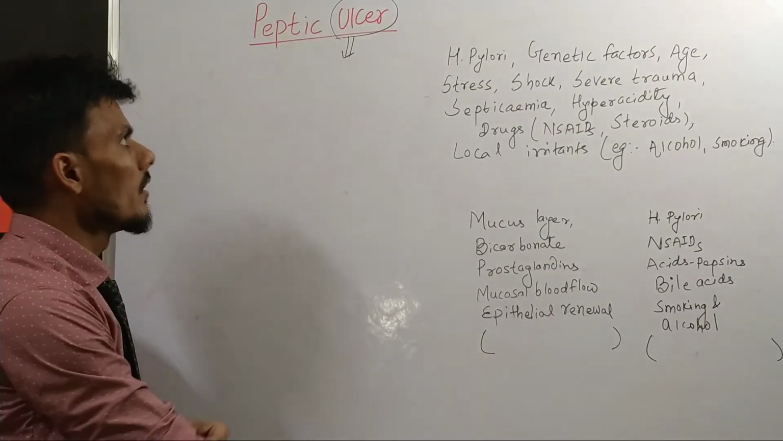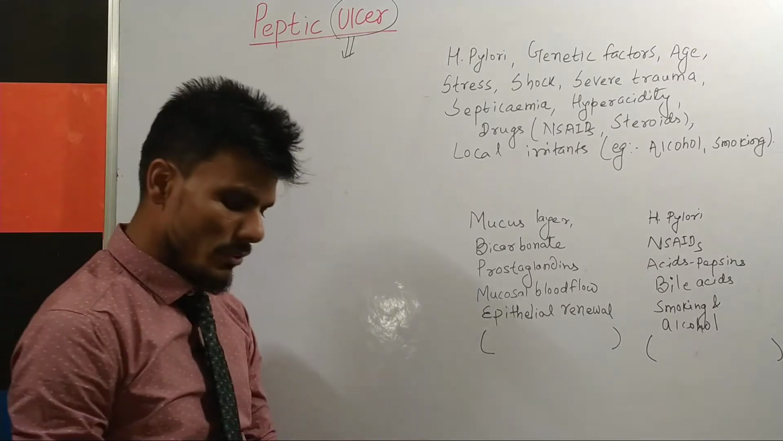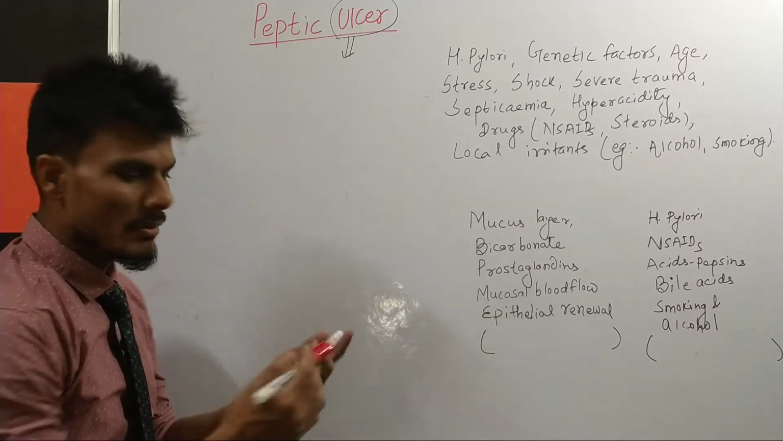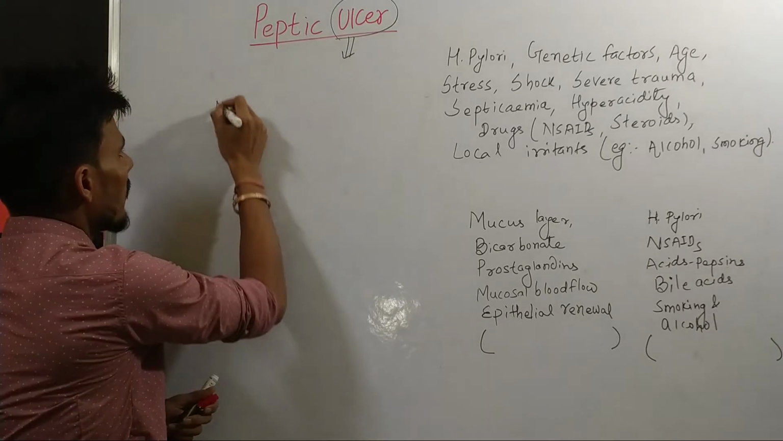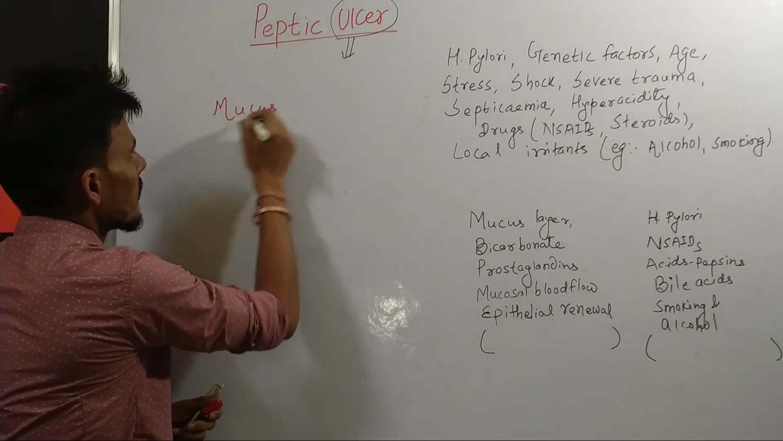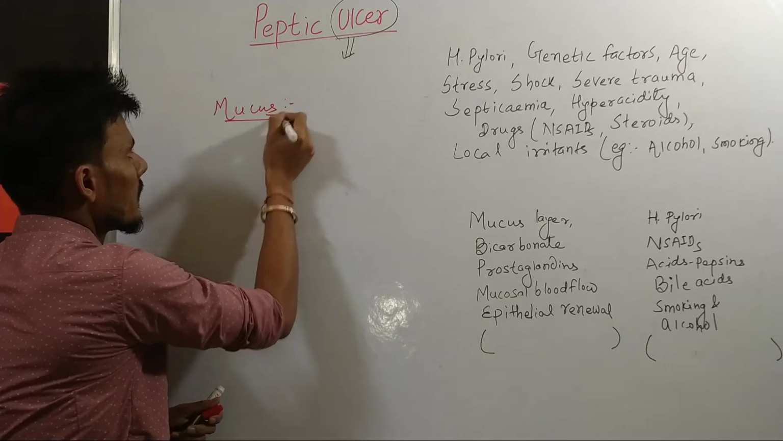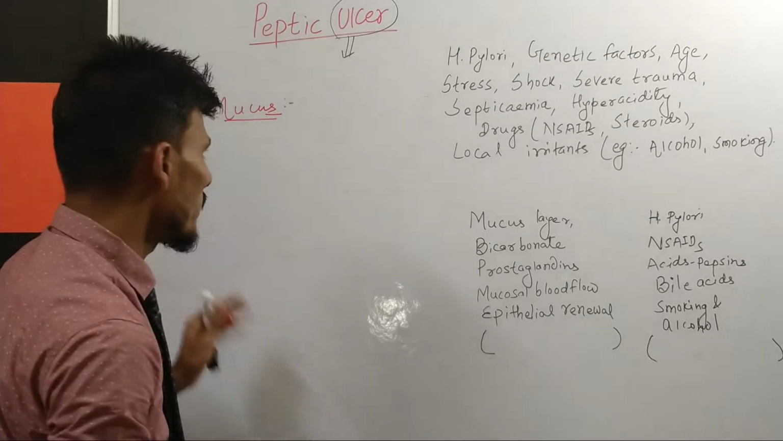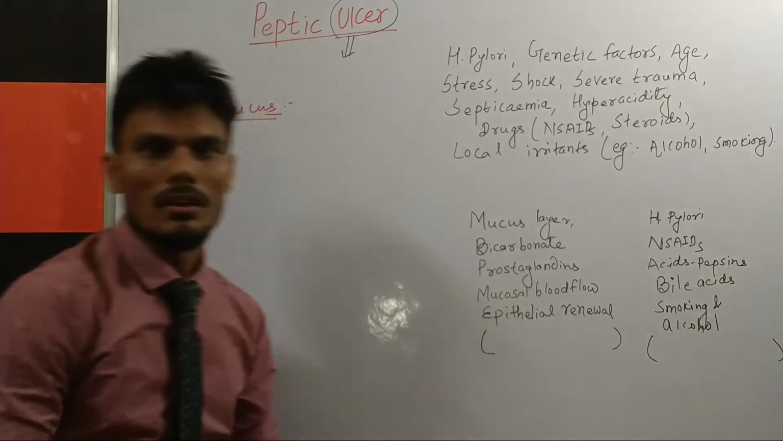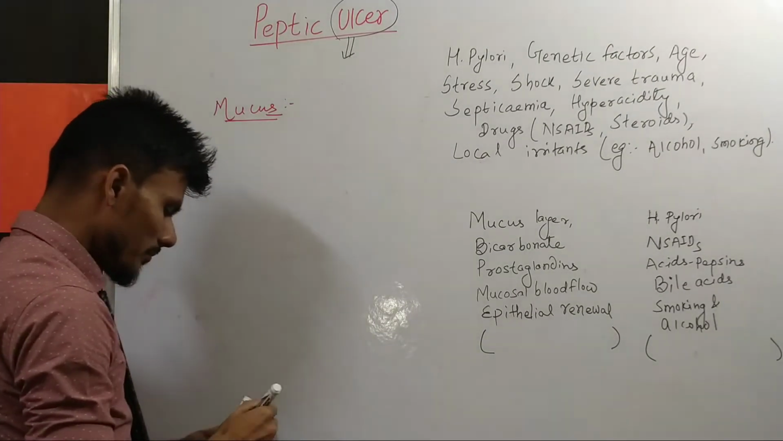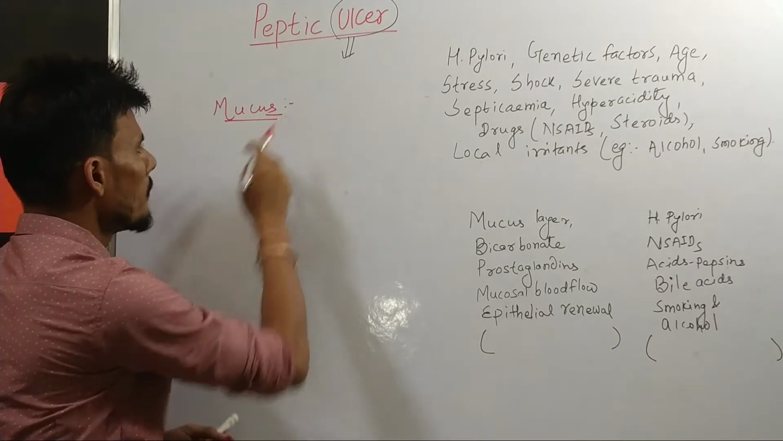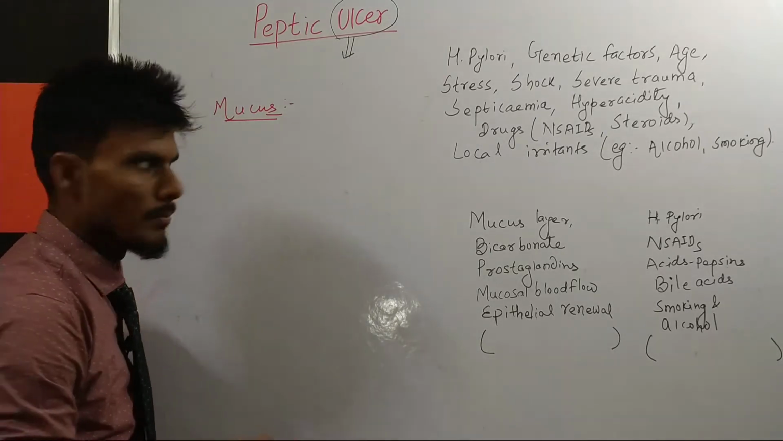Now talking about the layers of the stomach, it consists of different layers. I'm not discussing all that. I'll be discussing the mucus, or mucosal layer, because it is playing a very important role. It is protecting the cells and the tissue of the stomach. Now there is a lining of mucus on the wall of the stomach.